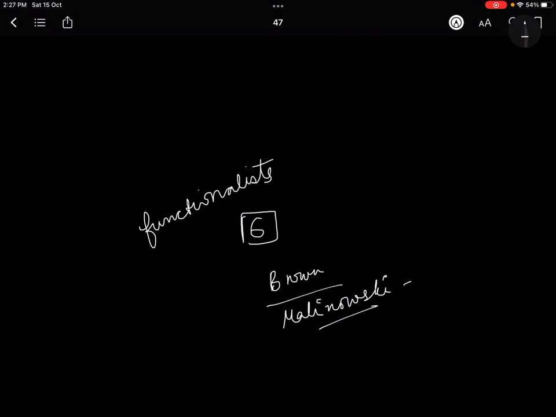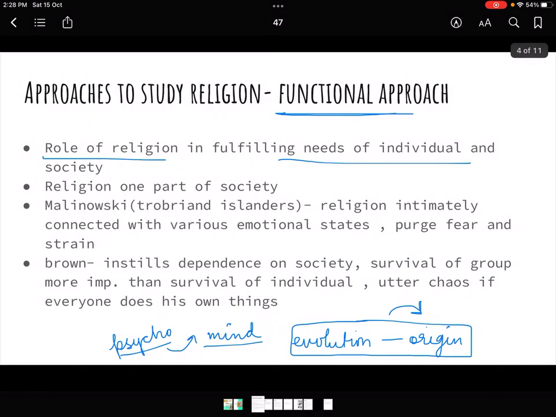One talks about the individual aspect and one talks about the societal aspect. That means for one it's more about the functions towards society, and for the other it is more about the functions towards the individual. That is where they differ. Otherwise the underlying meaning is the need it is fulfilling, right?